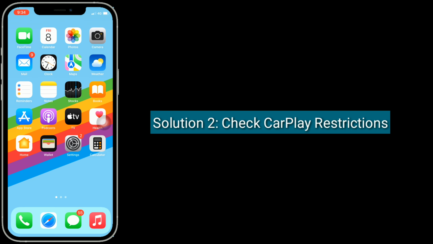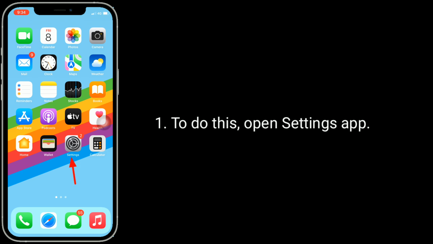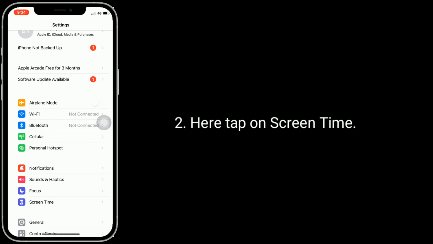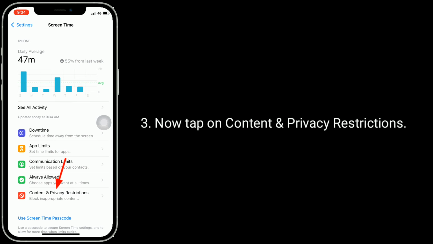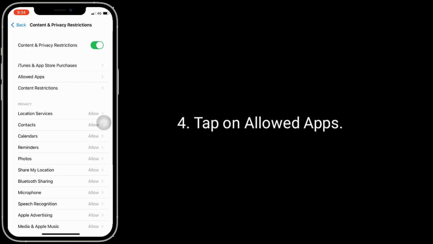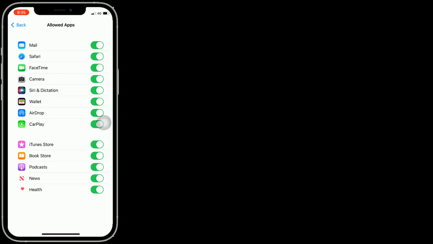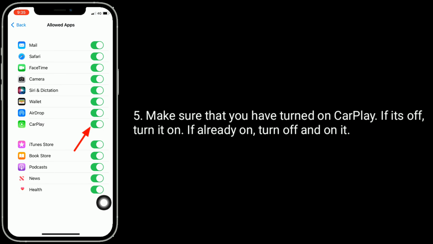Solution 2 is check CarPlay restrictions. To do this, open Settings app. Here tap on Screen Time. Now tap on Content and Privacy Restrictions. Tap on Allowed Apps. Make sure that you have turned on CarPlay. If it's off, turn it on. If already on, turn off and on it.